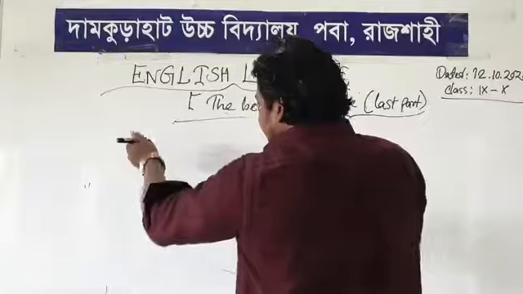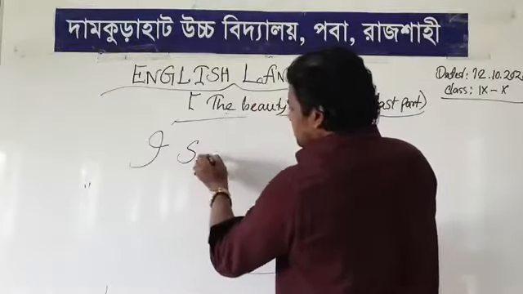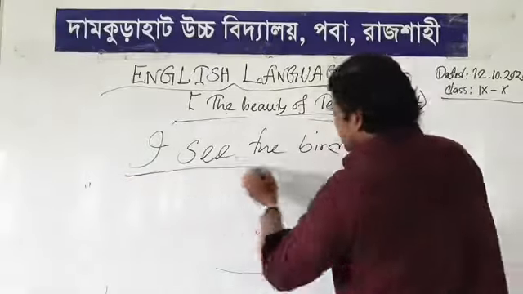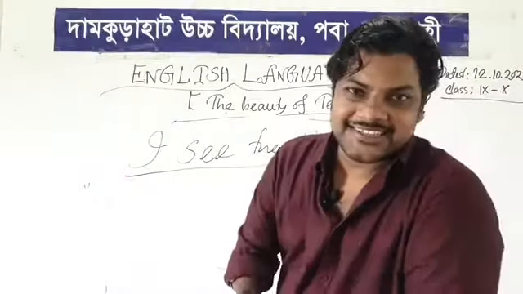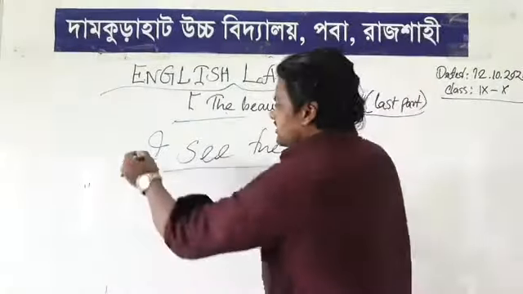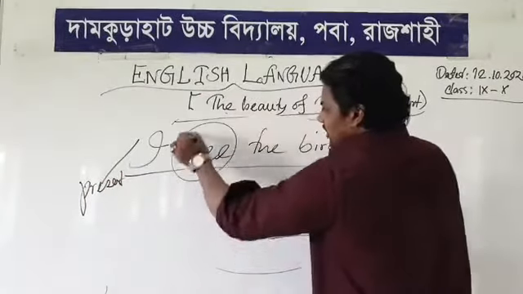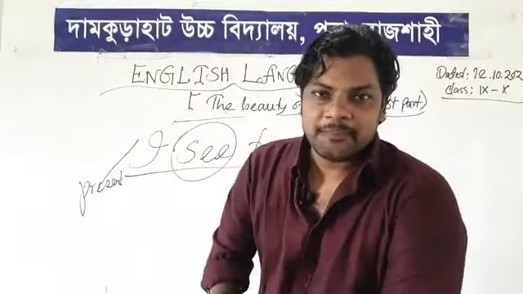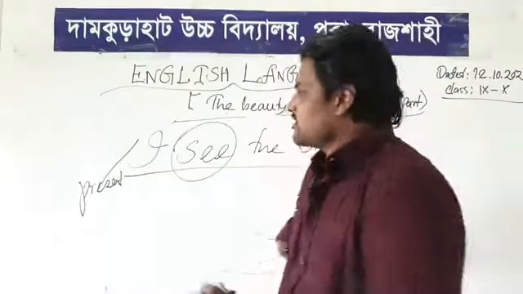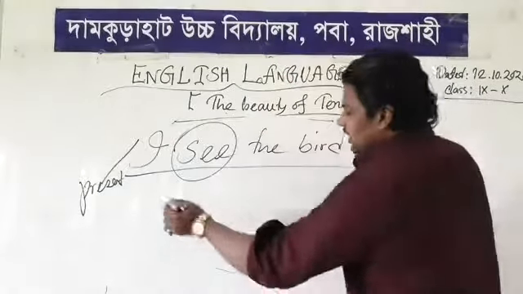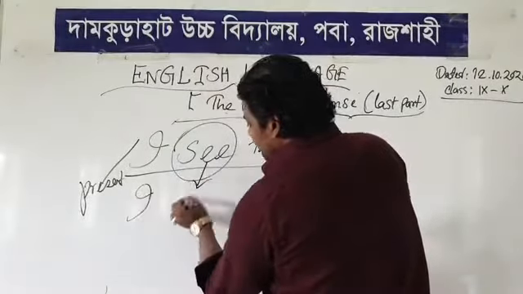Okay. I see the bird. You can see this sentence. Which type of sentence is it? Of course, it is present. Look at this verb. This verb has a present form, that means it's present. And we also see that see becomes saw.